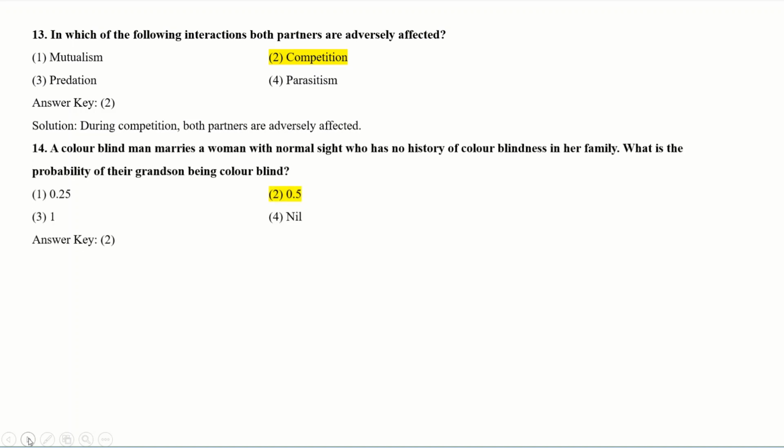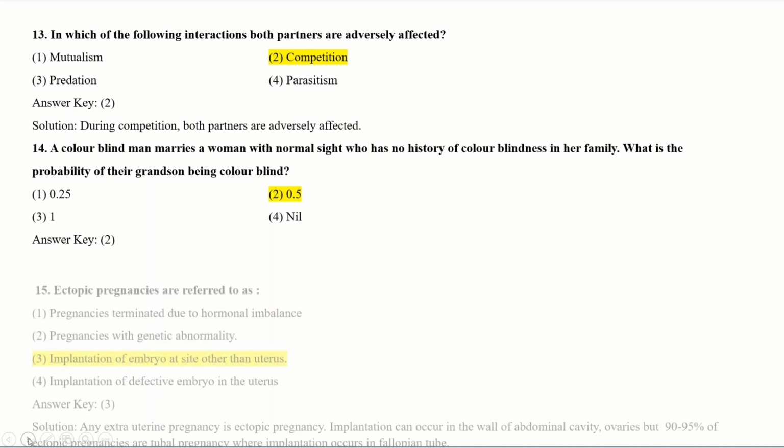A colorblind man marries a woman with normal sight who has no history of color blindness in her family. What is the probability of their grandson being color blind? You have to check the cross ratio and you will find the answer: 0.5.